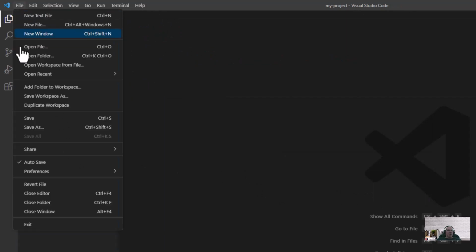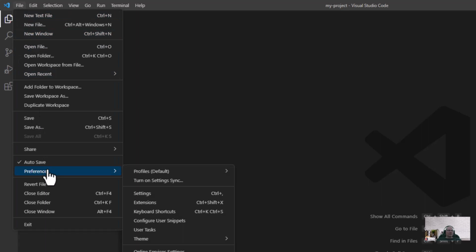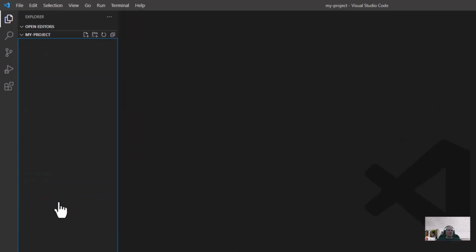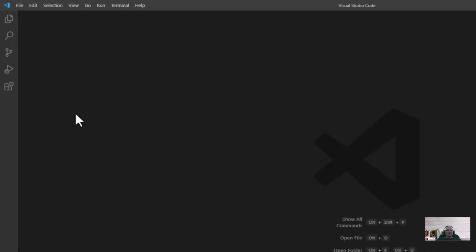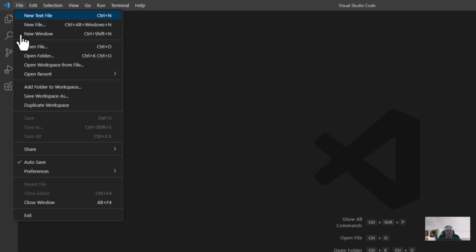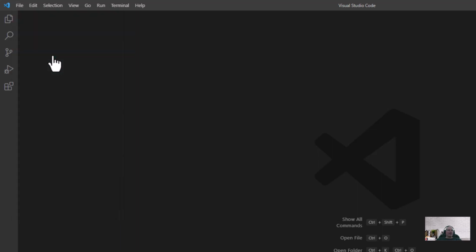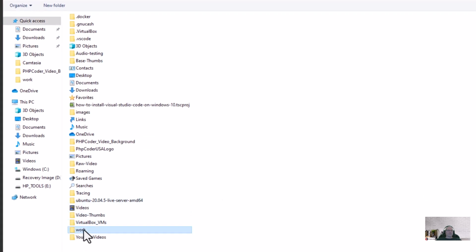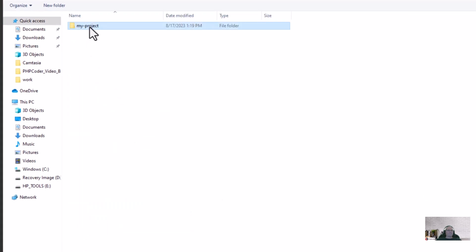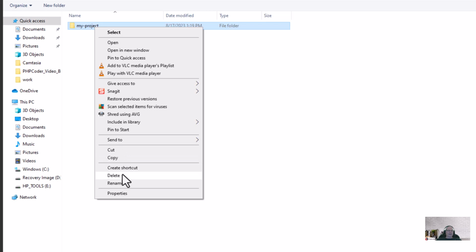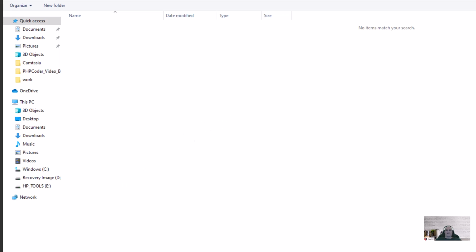And then I'm going to go to File, left mouse click on File, scroll down to Close Folder, and that's going to close it all. Okay, so let's say I didn't like that project and I want to just get rid of it because it has no use. So I'm going to open up a folder, take a second, and then I'm going to click on Work. And there's my project. So I'm going to right mouse click on it and go down to Delete. Click on Delete. And it's gone.